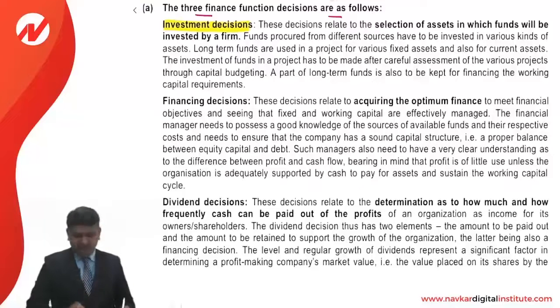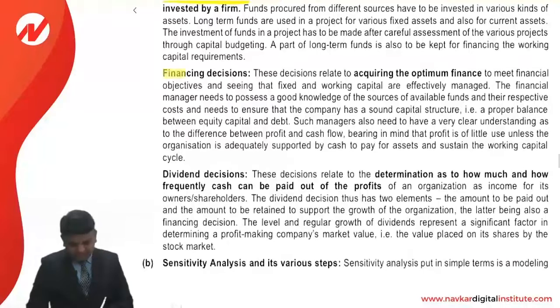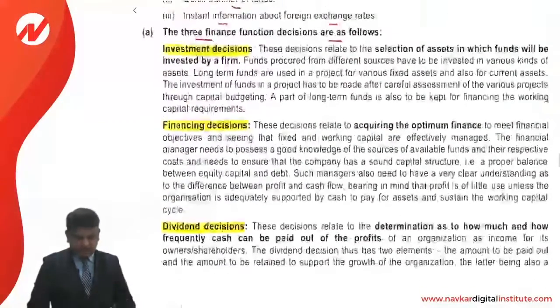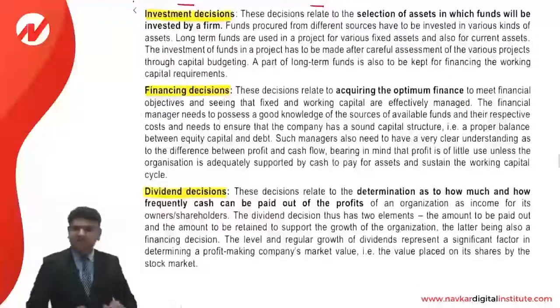Financing decision, whatever you study in your capital structure theories, that you have to write. Dividend decision, whatever you have studied in the dividend theories, that you have to write. You just have to remember these head points: capital budgeting chapter, capital structure theory chapter, and dividend chapter. Investment, that is financing, and the last one is the dividend. That's it.